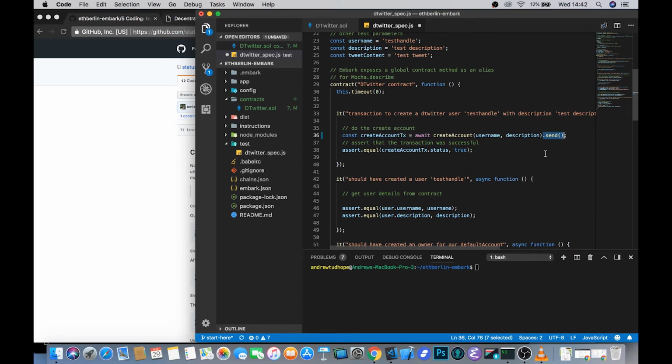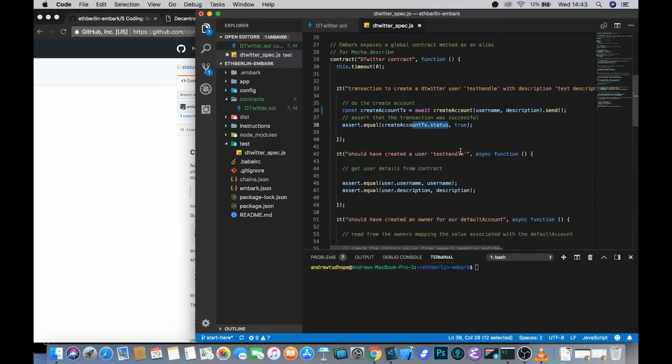And when you only want to fetch data from the chain, you can use .call, and .call doesn't update the state at all, so it is free. It's quite an important distinction to be aware of. Once we've got this create account transaction that's come back, which is all handled by this await keyword, we can then assert that the status of this is indeed what we're expecting it to be, which is true.